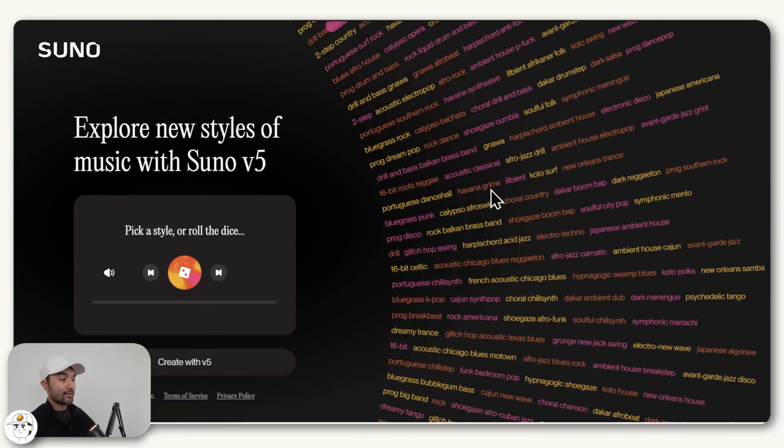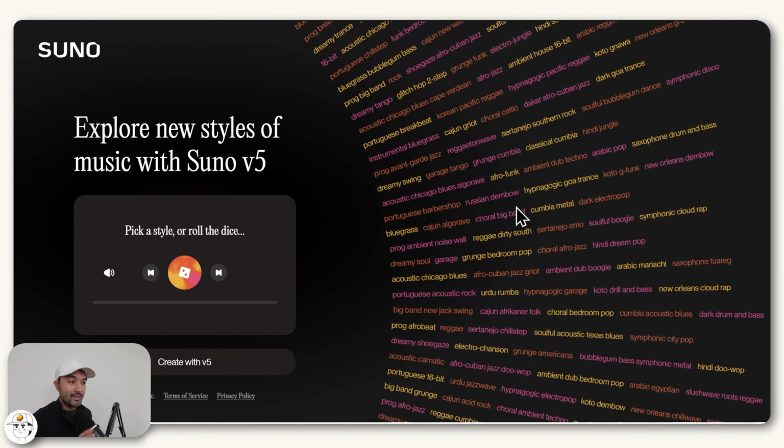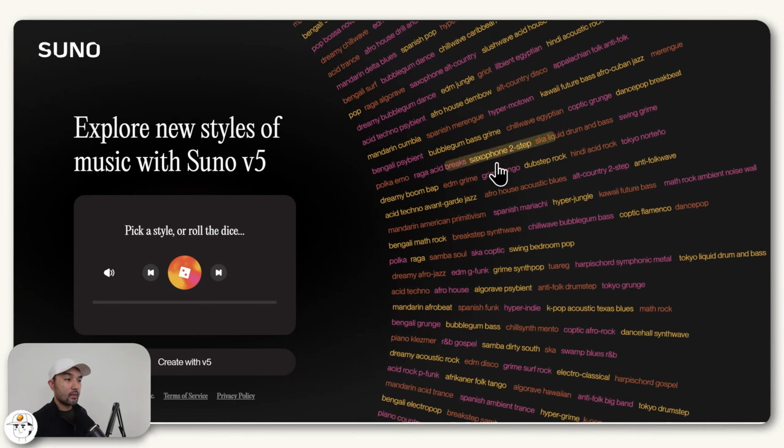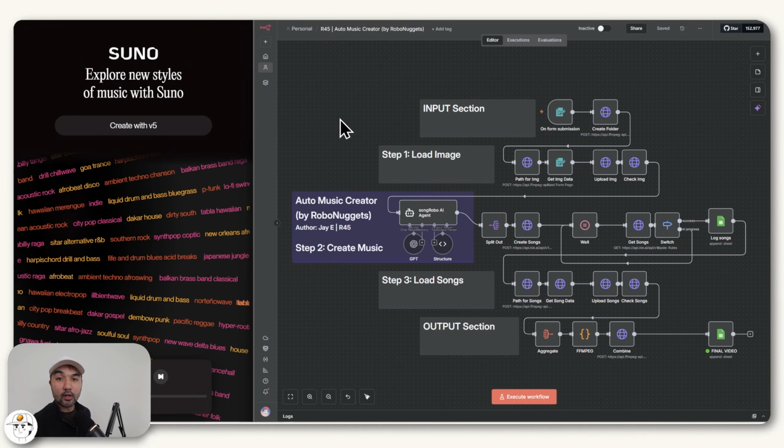Alright, so for context, in case you didn't know, the SUNO V5 AI model just launched a few weeks ago, and it is now, I believe, the most advanced way to generate music with AI today. And you can pretty much hear it from the examples we gave earlier, right? Now, when you automate SUNO with this automation workflow, you unlock a bunch of use cases. You can do music production for clients or events. You can save time as a video editor by instantly generating background music, say for your or your clients' YouTube videos. Or you can also run your own music-focused YouTube channel like the examples we gave earlier.